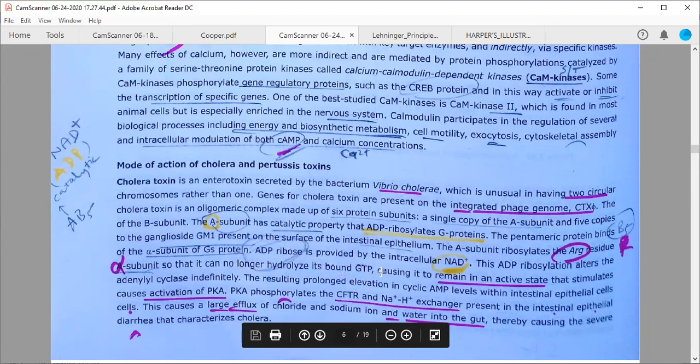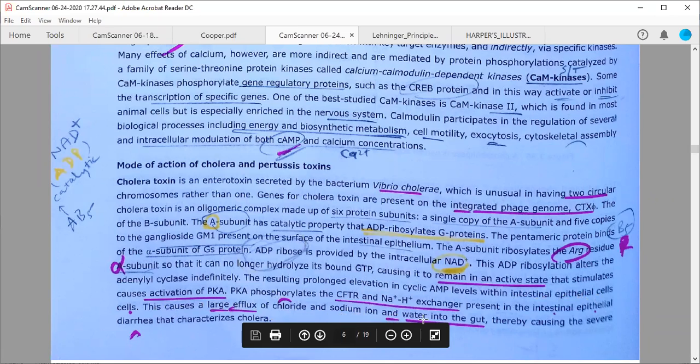a prolonged period of time, causing it to remain in an active state and stimulate adenylate cyclase, because we know alpha subunit is going to activate adenylate cyclase indefinitely because it is not hydrolyzing its GTP now. So it will continuously produce cyclic AMP, cyclic AMP, cyclic AMP. So a lot of cyclic AMP will be produced, and this enzyme cyclase will remain active indefinitely, resulting in prolonged elevation of this secondary messenger, cyclic AMP levels, within the intestinal epithelial cells, which causes a large efflux of chloride ions